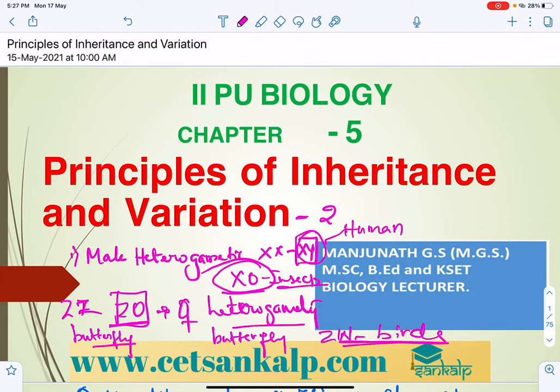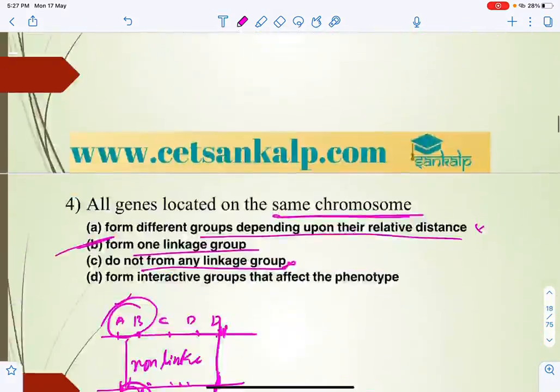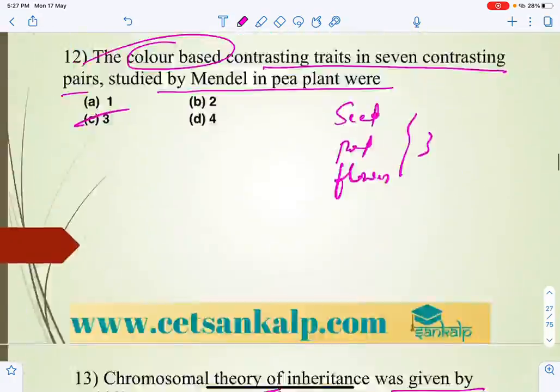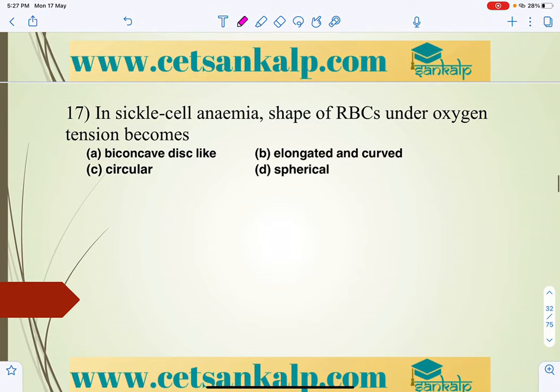So let us move on to the 16th question. As we have discussed so many questions in this, let us continue with question number 17. Sickle cell anemia, the shape of RBC under oxygen tension becomes. As we all discussed, it is an example for point mutation.